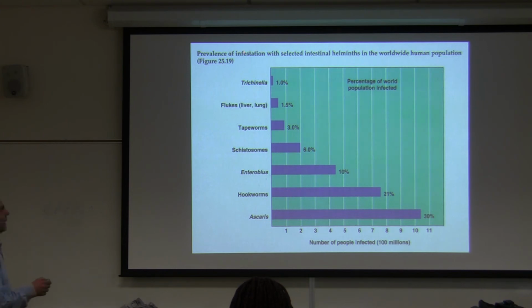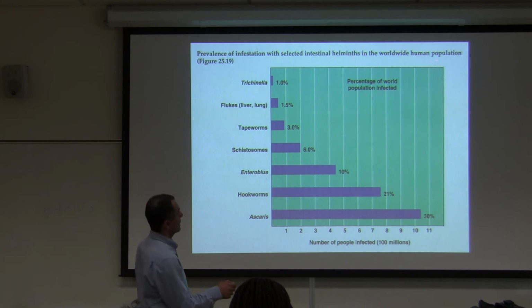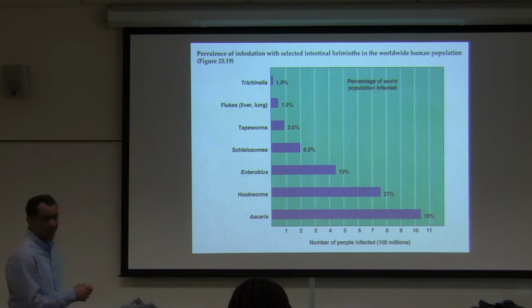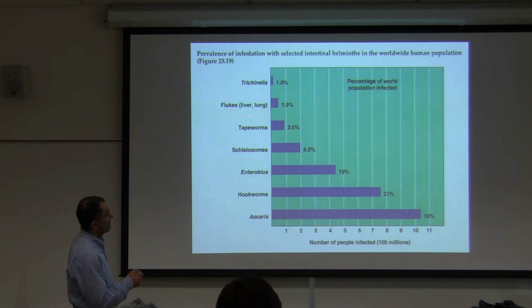With selected intestinal helminth worms, all kinds of worms are called helminths. In the worldwide human population, Trichinella is 1% of the world. Yeah, I believe that. That's about accurate. Some of these numbers I don't believe. Okay, flukes 1.5%, liver and lungs, all of the flukes, yes, including schistosome.